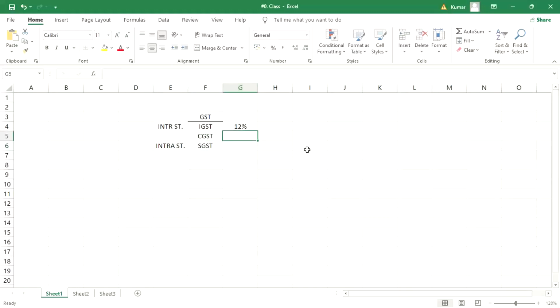So here also the taxpayer is going to pay 12% only, but 6% in the form of CGST and 6% in the form of SGST. Multiple blogs are available on Google, guys, you can check it.